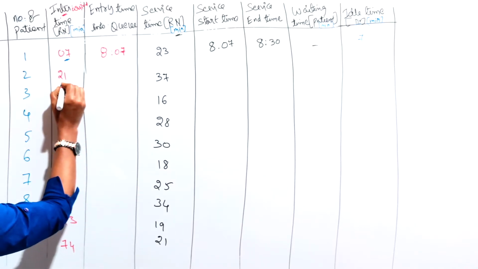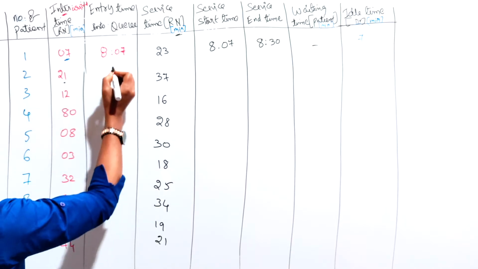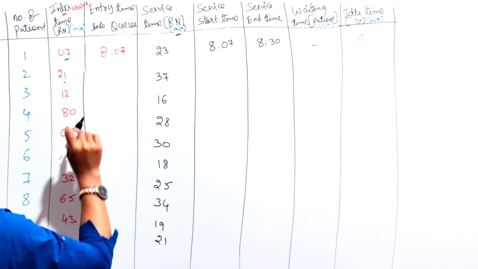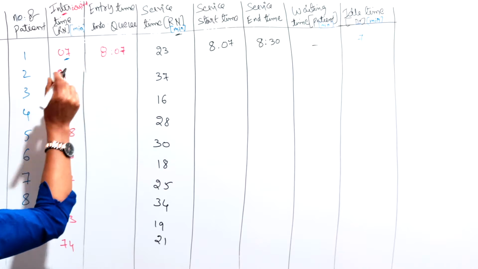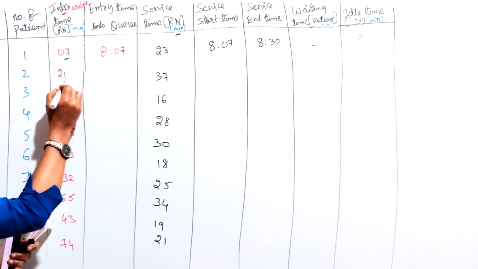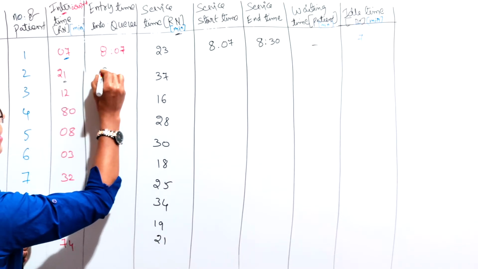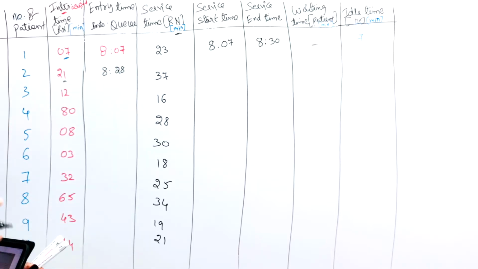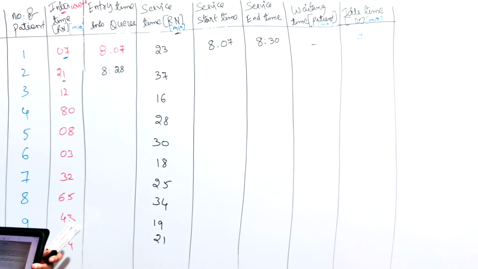See, the second patient has arrived at 21 minutes. What does 21 minutes mean? The second patient reached the dispensary 21 minutes after the first patient. So 7 plus 21 is 28. The second patient arrived at the dispensary at 8:28.